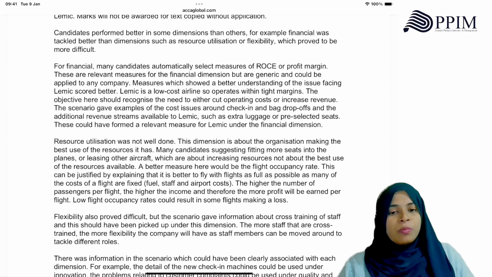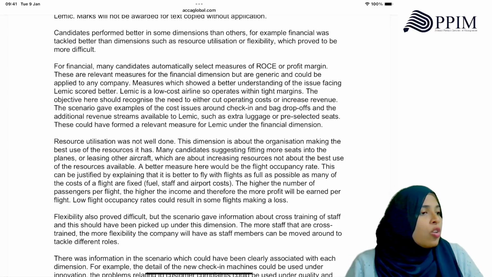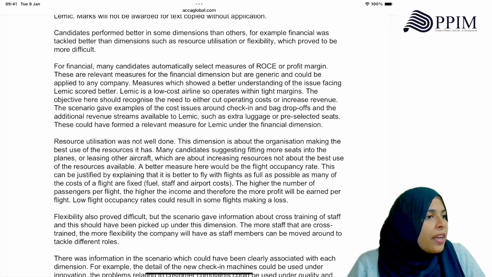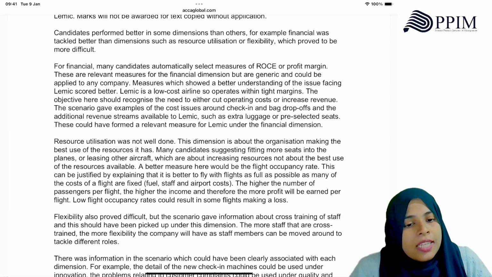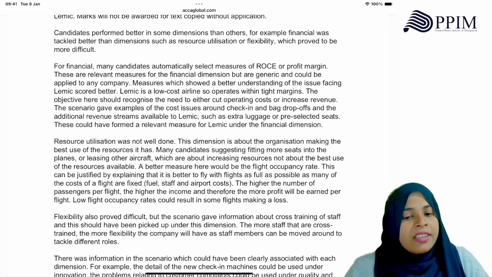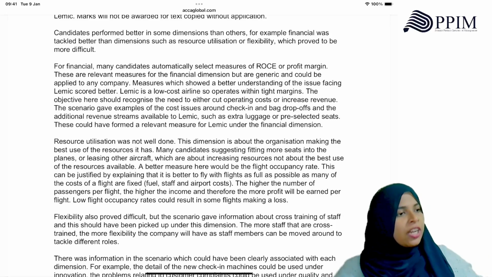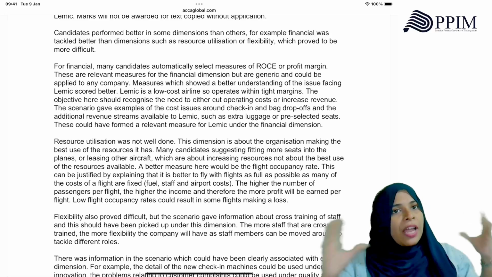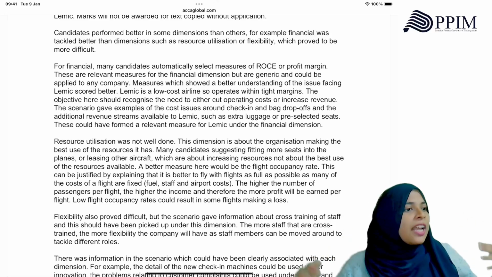A better measure here would be flight occupancy. How much of your flight is occupied at one point? This can be justified by explaining that it is better to fly with flights as full as possible, as many of the costs of a flight are fixed. The higher the number of passengers per flight, the higher the income. We'll explain that the resource, the flight, the space, is being utilized better.